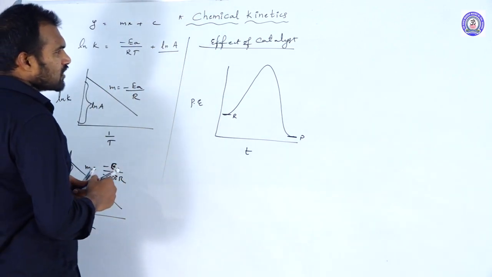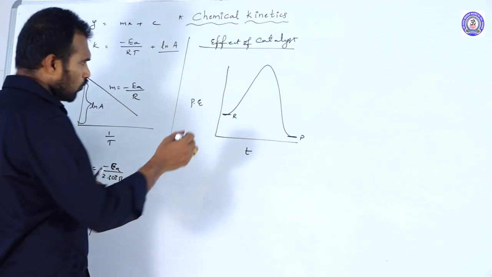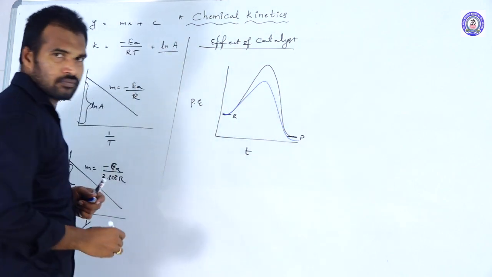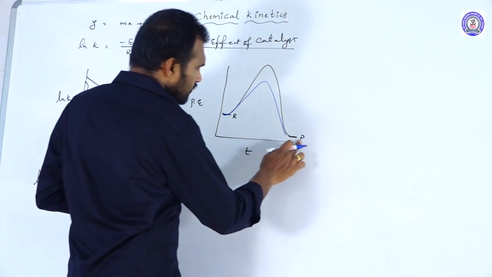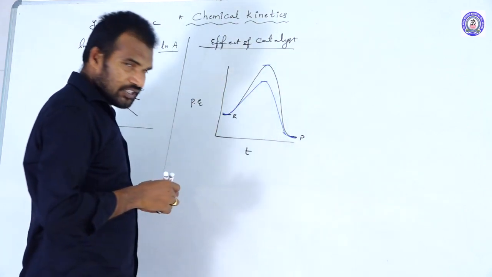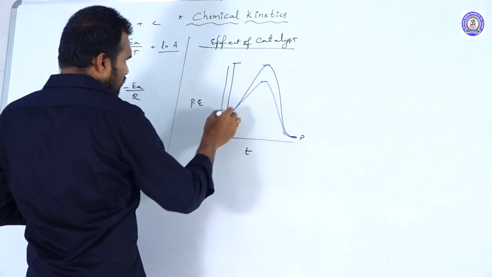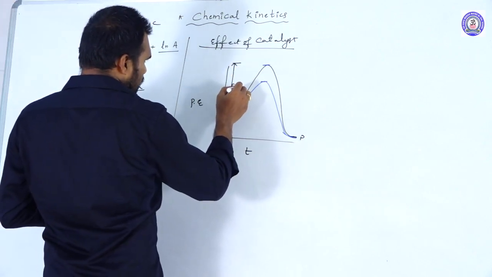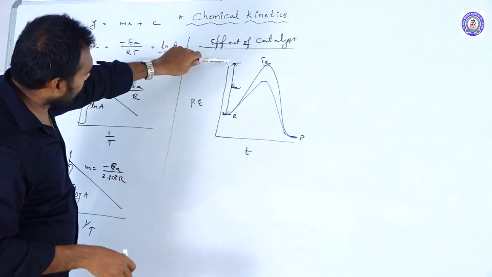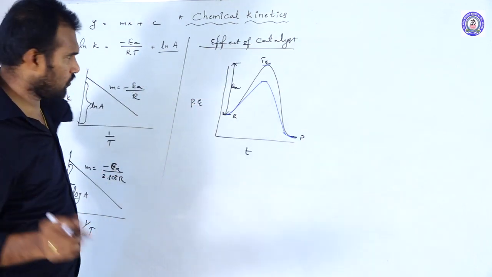The catalyst will speed up the reaction by changing the path of the reaction. In the presence of a catalyst, the path will be like this. In this new path, see that this is the threshold energy. In the absence of a catalyst, this is the threshold energy. The energy difference between the threshold energy and the actual energy we call the activation energy.